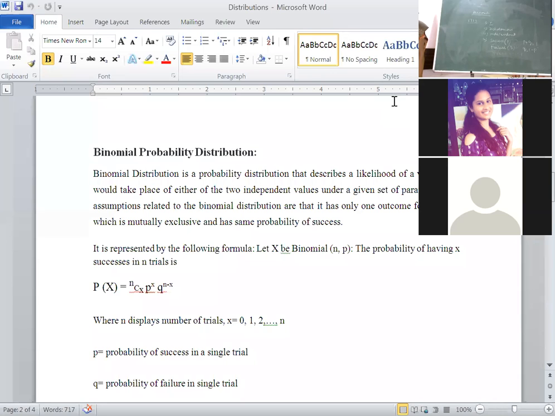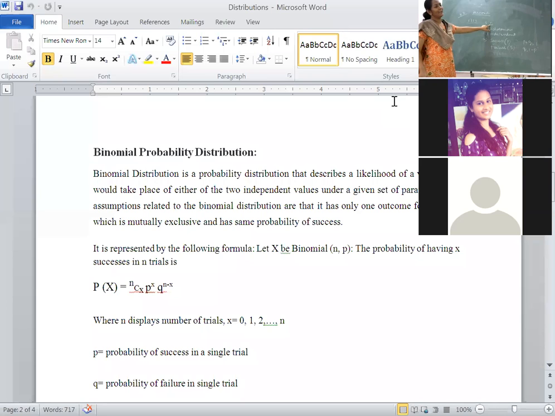It has to follow certain conditions. The binomial distribution has to follow certain conditions. What are those conditions? We will see right now. First, whatever assumptions we have made, the number of trials in the assumptions.